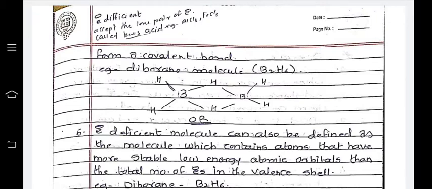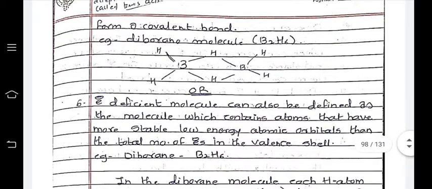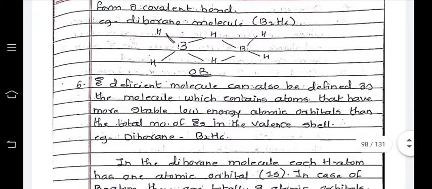In B2H6, an electron deficient molecule can also be defined as a molecule which contains atoms that have more stable low energy atomic orbitals than the total number of electrons in the valence shell, for example the diborane molecule.